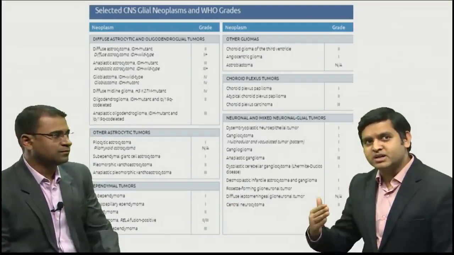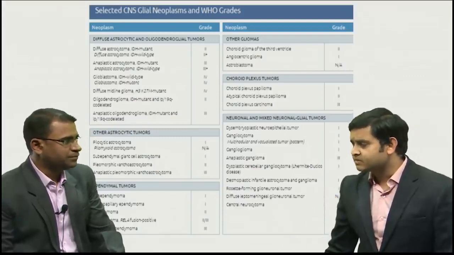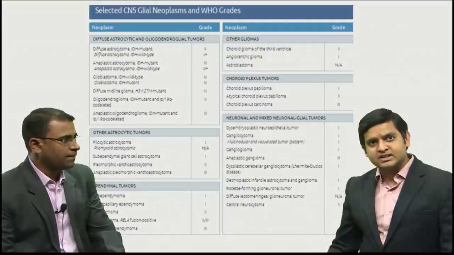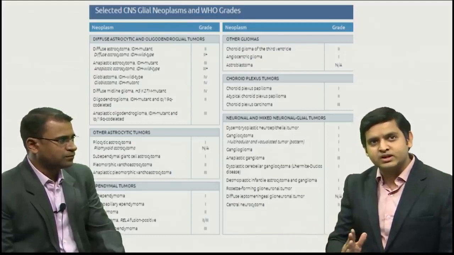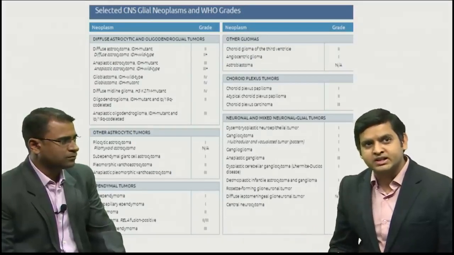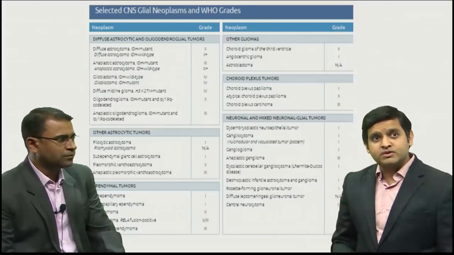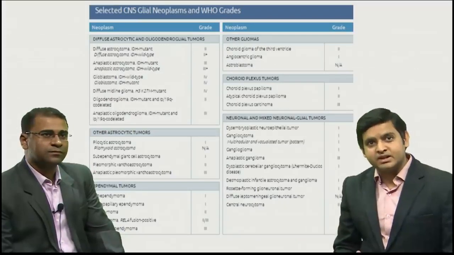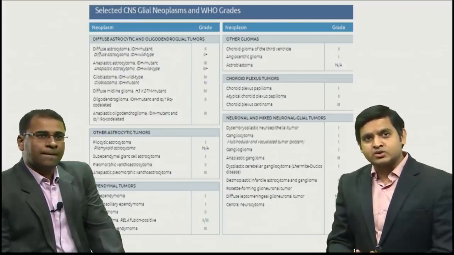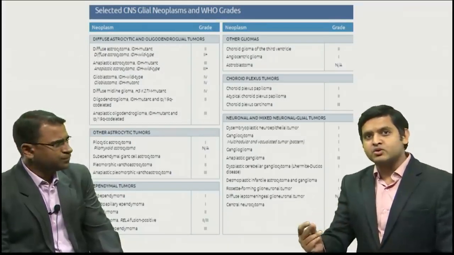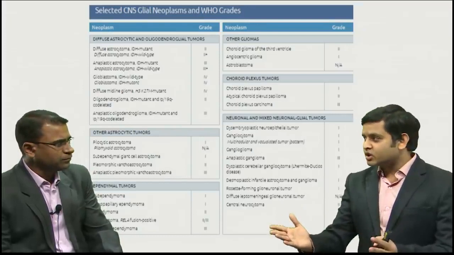So basically, this is the classification system, but I don't think that in the exam somebody is going to go into the details of the classification system. Most of the time, the question that they ask is the radiological part and the pathological part. So we will take care of the common tumors which are asked in the exam. One of the commonest tumors they ask in the exam is the astrocytoma. Let me go back to some simple questions which are asked in the NEET and which are controversial also.